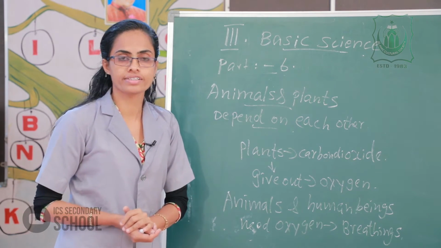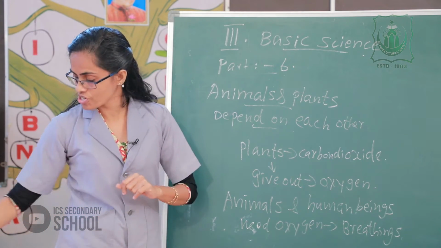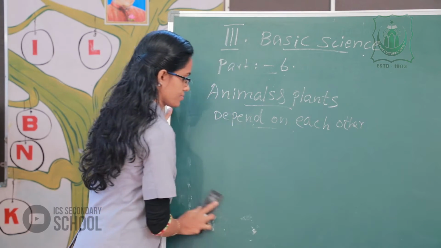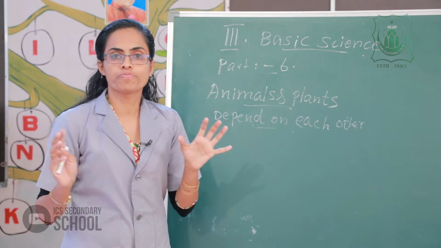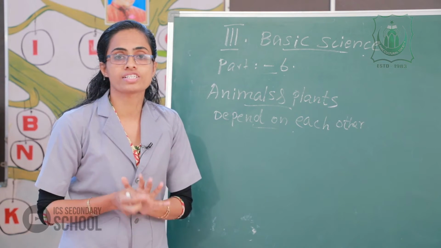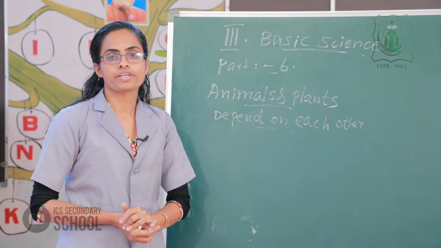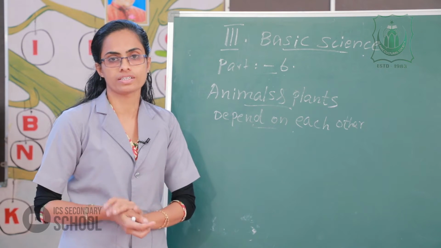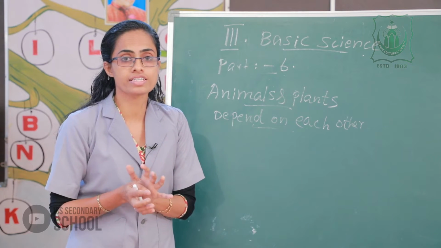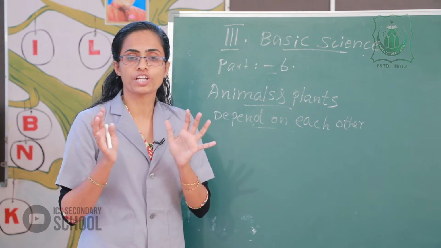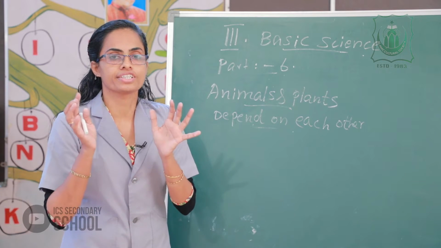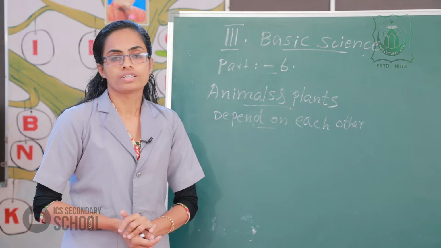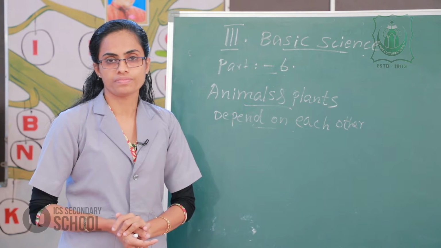Then all of you understand? Clear? Yes. The next, please listen here. If there are enough plants, enough plant-eating animals and enough flesh-eating animals in the world, there is balance in nature.